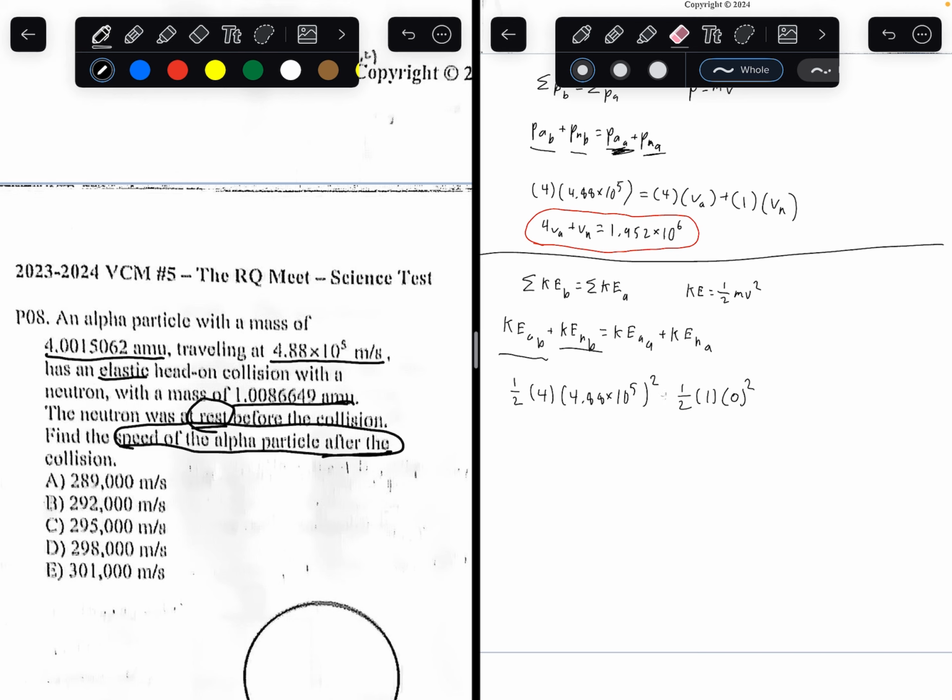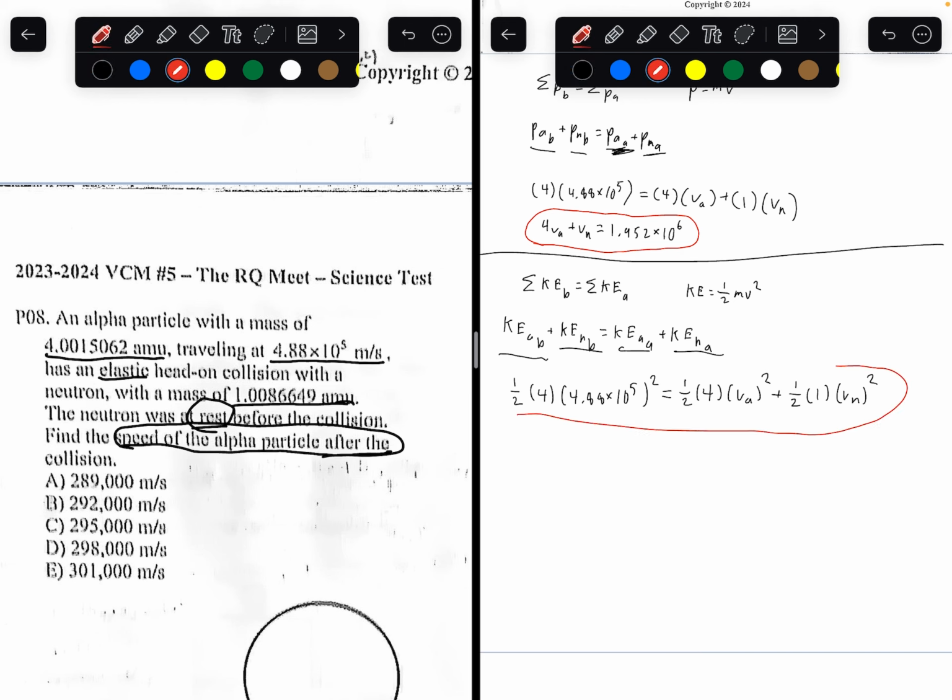So this can be completely eliminated. What's the kinetic energy of the alpha particle after the collision? The mass is 4, and the velocity after the collision is VA. What's the kinetic energy of the neutron after the collision? The mass of the neutron is 1, the velocity of the neutron is Vn. So this is the equation you can get from that piece of information.